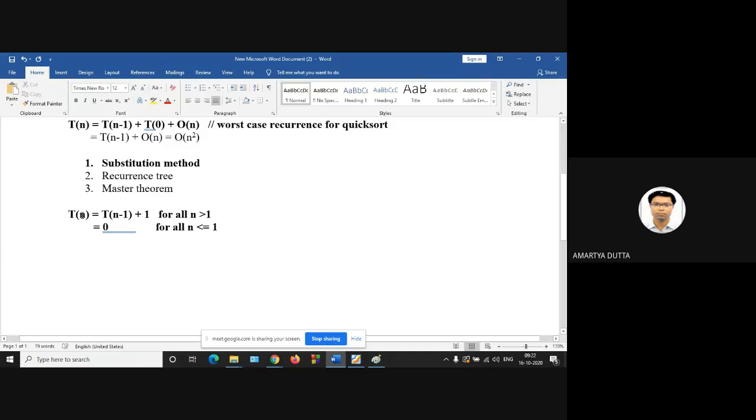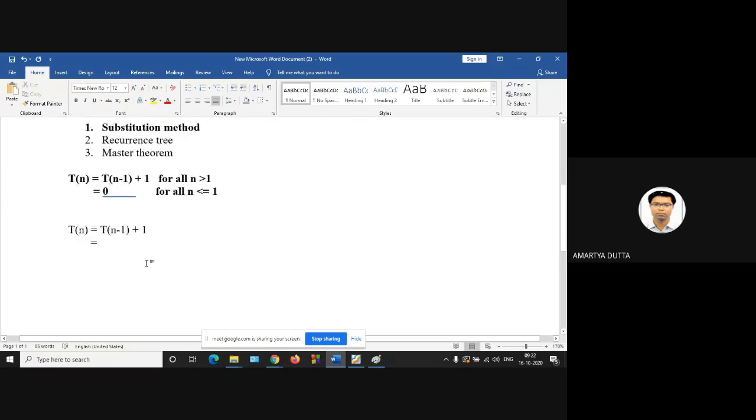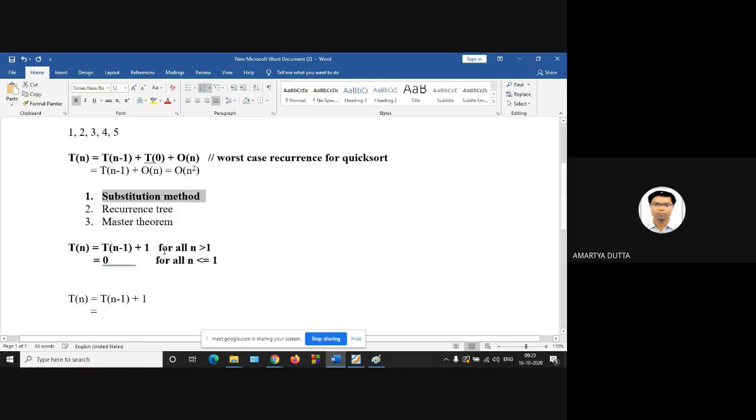So how to solve this particular problem? So T of n, what is T of n? It's the total time taken for solving the problem with input size n. So given T of n is equal to T of n minus 1 plus some constant. Now, in the next line, we substitute, since we are discussing the substitution method.